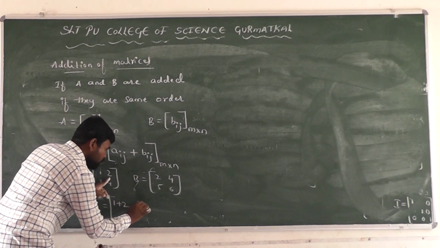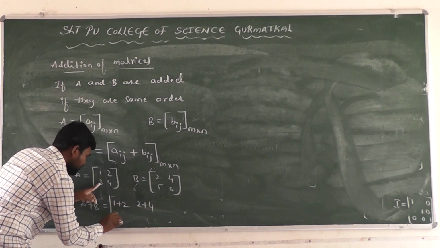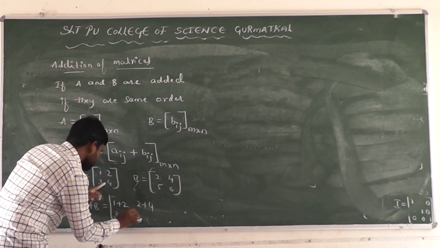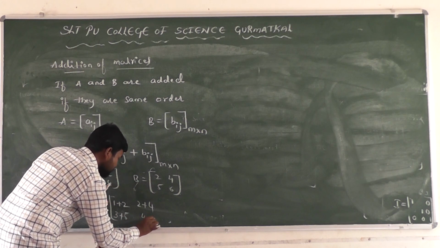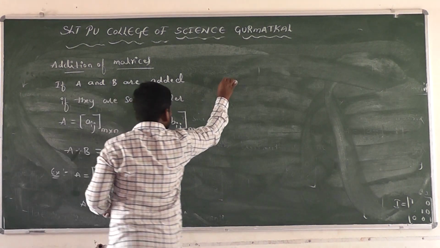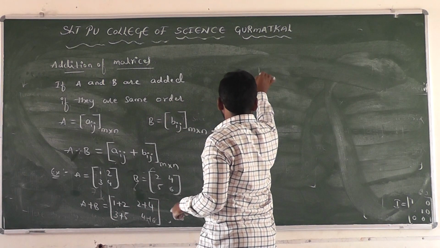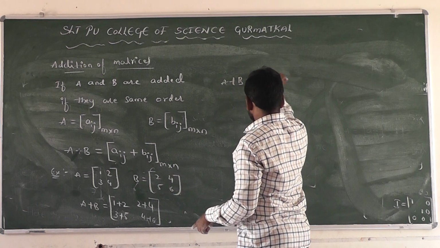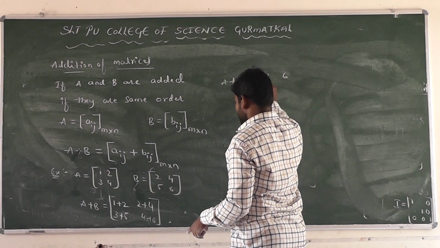Next 2 plus 4. Next 3 plus 5. Next what here? 4 plus 6. Here A plus B is equal to 1 plus 2, 3, 6, 8, 10.